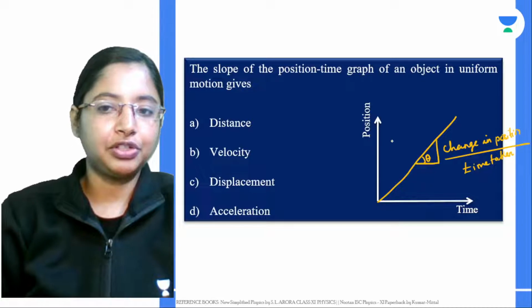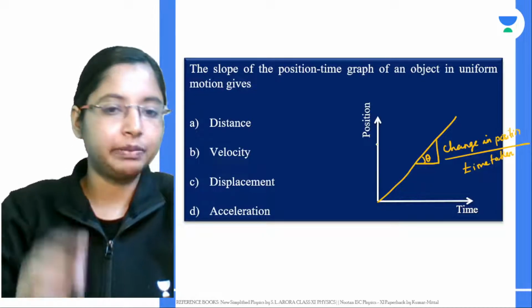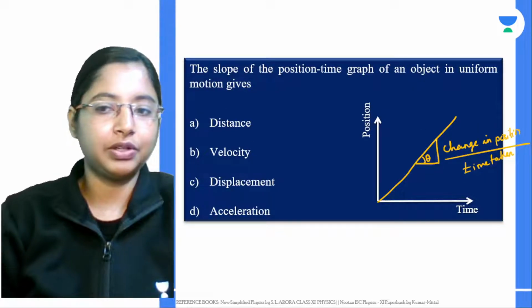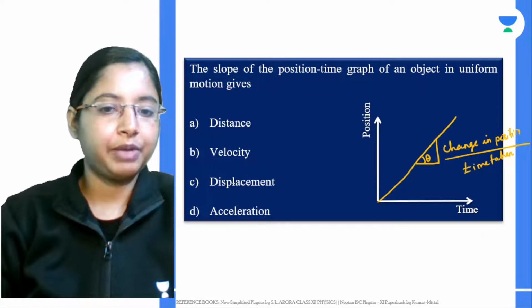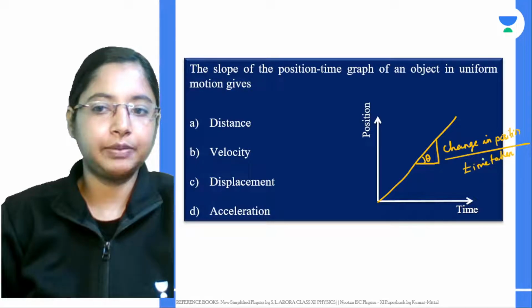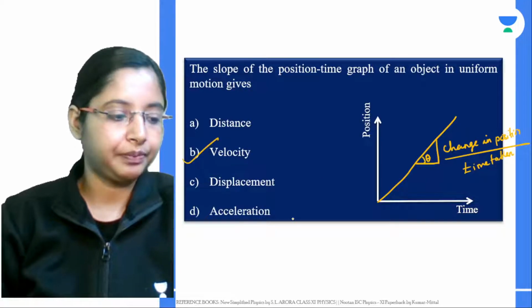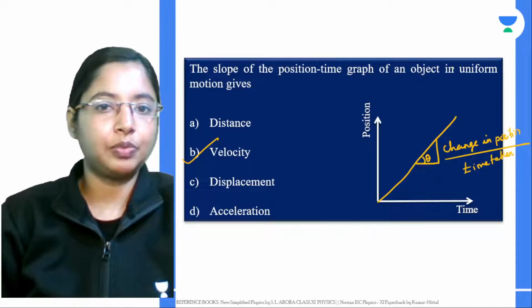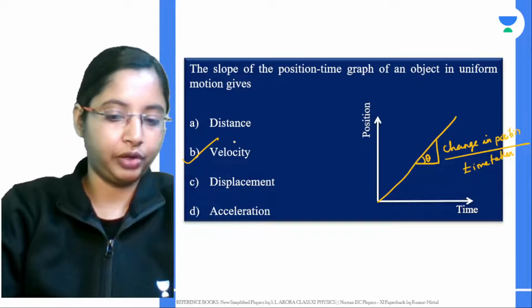Change in position, how much the object is changing, gives you your distance or displacement. It doesn't talk about distance because it is change in position by time. It cannot talk about acceleration because this graph is between position and time. Displacement is also out, but change in position by time means velocity. So the slope of the position-time graph of an object in uniform motion will give you velocity.